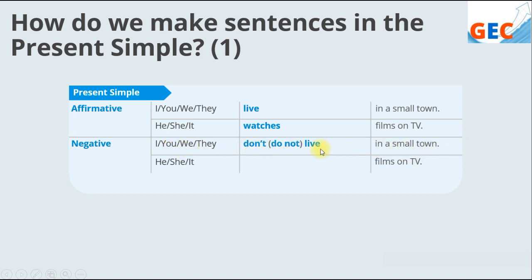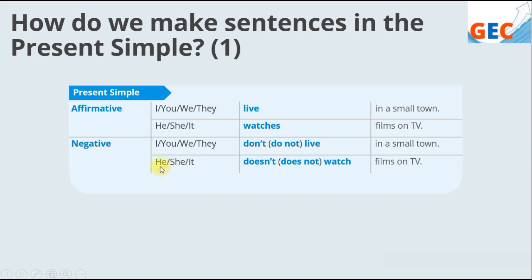We don't live in a small town, or we do not live in a small town, or they don't live in a small town, or they do not live in a small town. And for the subjects he, she, it, for a negative sentence we use does not or doesn't.